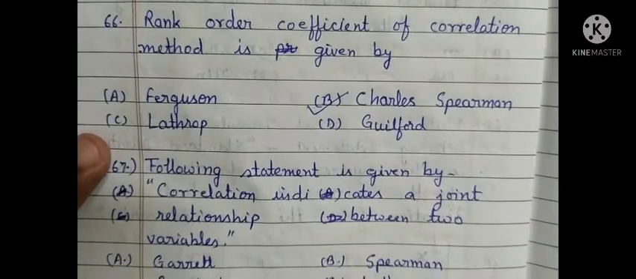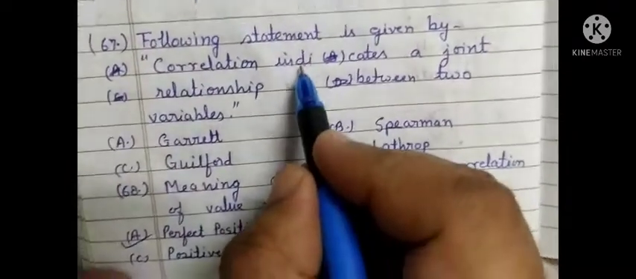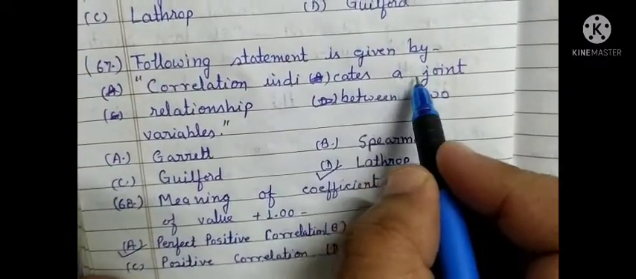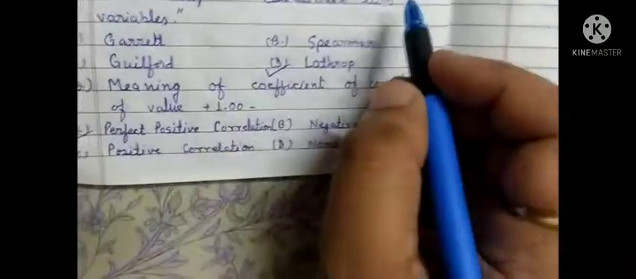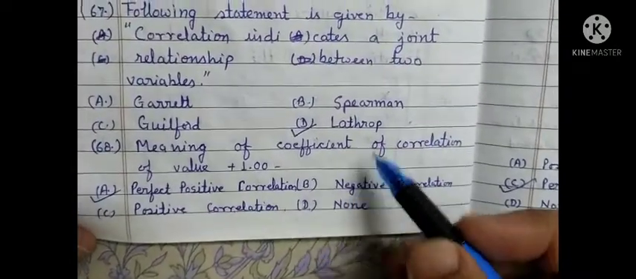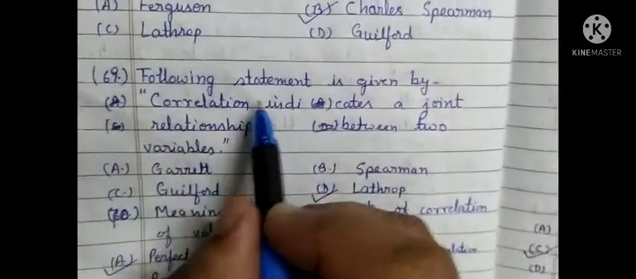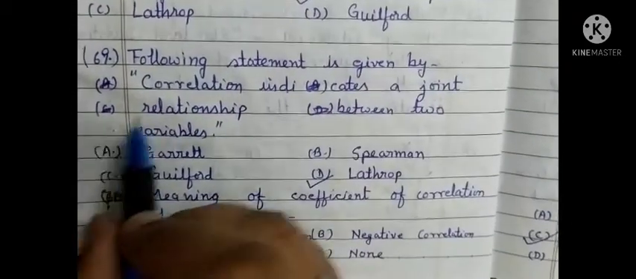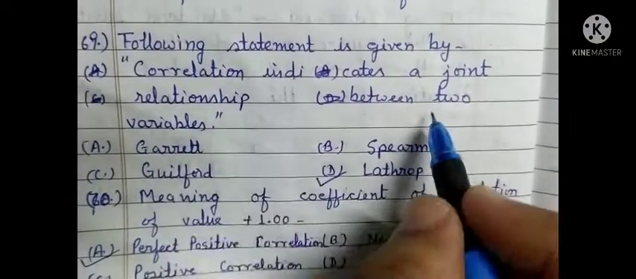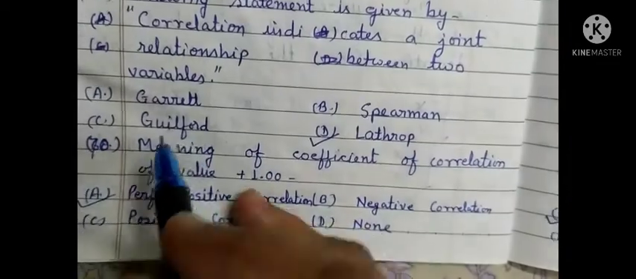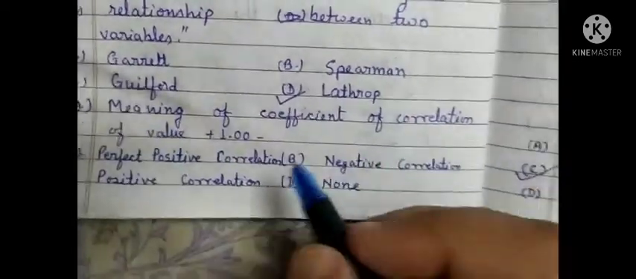Following statement is delivered by, the statement is: correlation indicates a joint relationship between two variables. This statement is given by Lathrop. MCQ question number 69, the same statement, is given by Lathrop.